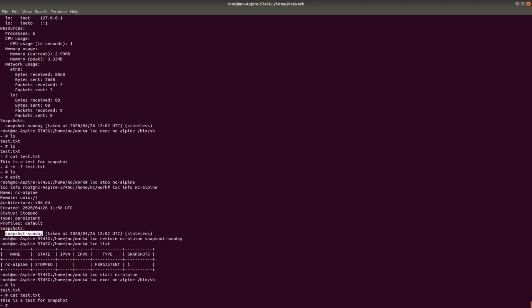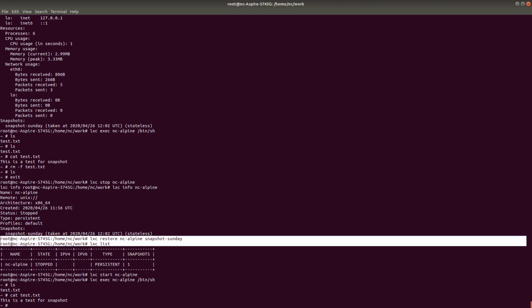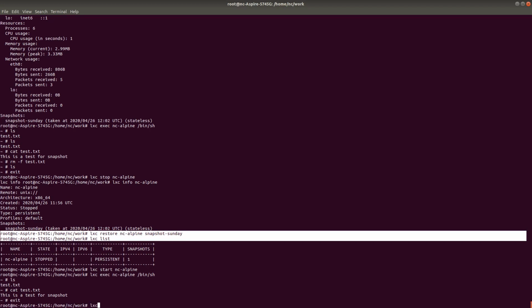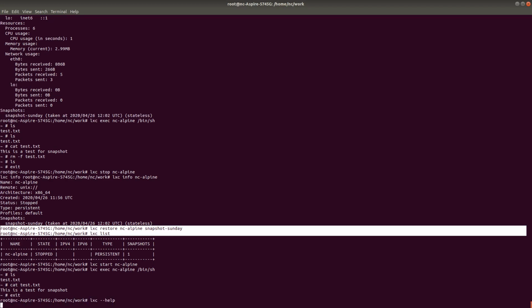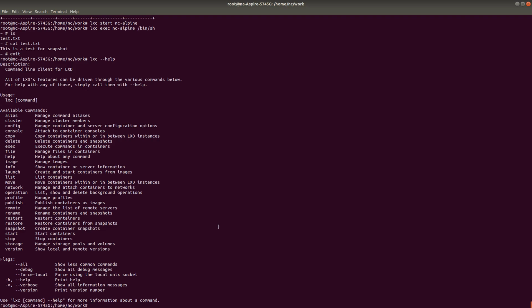Now, there are other pretty simple commands also available. If you want to see the available options provided by LXC, you can see a bunch of options. You can create the container, delete the container and so on, right? One of the cool things I'm going to show you is how I can export the current container as an image, right? Remember, this is similar to saving or committing a particular container to an image in terms of Docker.